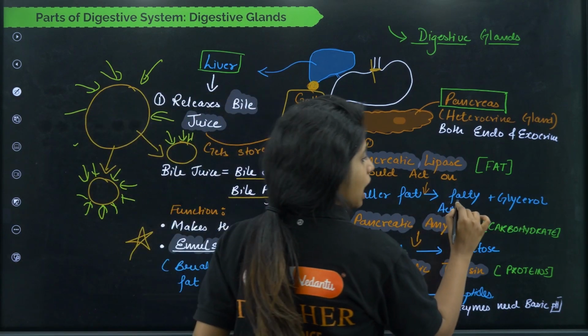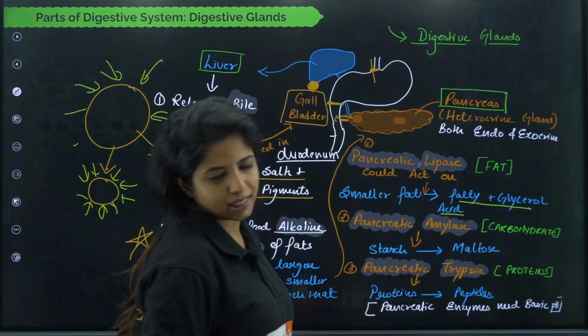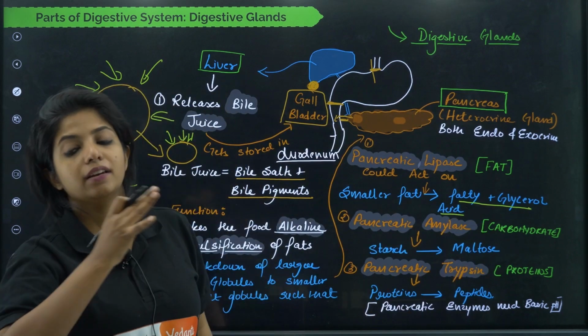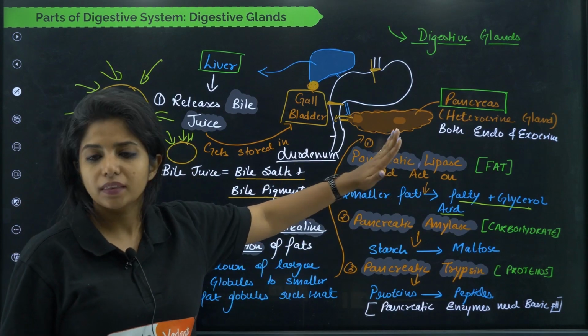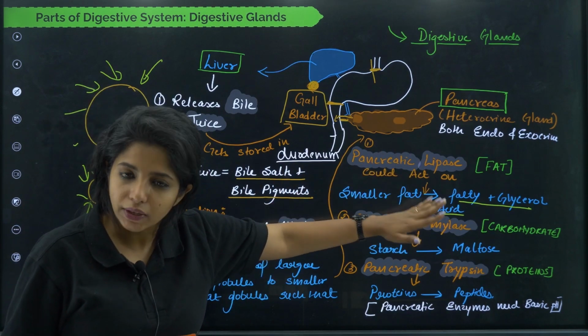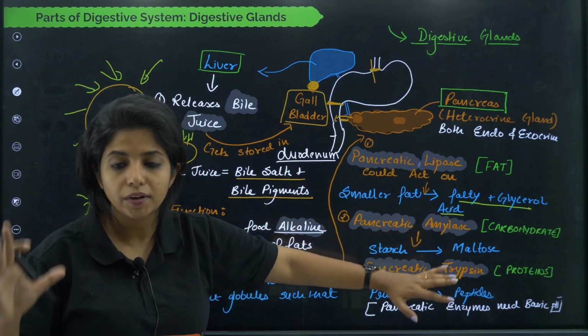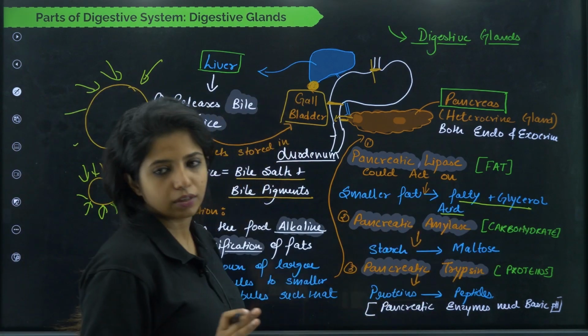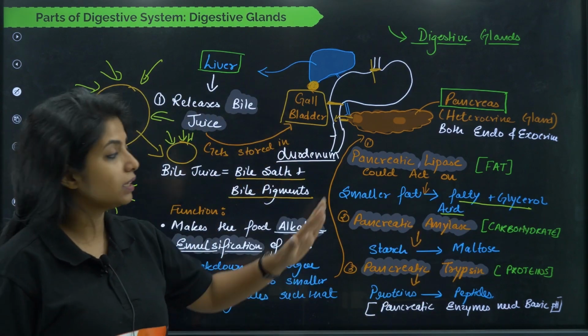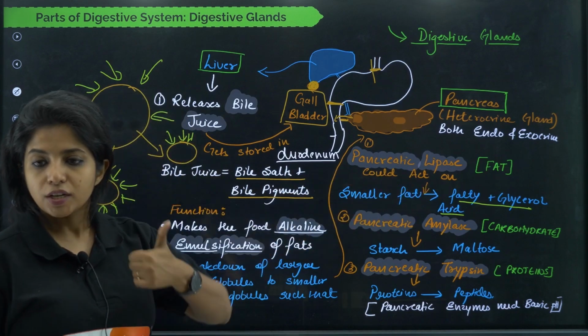Okay, not entirely fatty acid and glycerol, I will say. The final digestion happens in the small intestine. But yes, diglycerides and glycerol, things like that happen. So I will say the fat is not entirely broken down until now. It will be entirely broken down in the small intestine only. You have to wait for some time. But at least this much happens over here. Some type of breakdown happens over here with the help of pancreatic lipase. So fat is broken down.